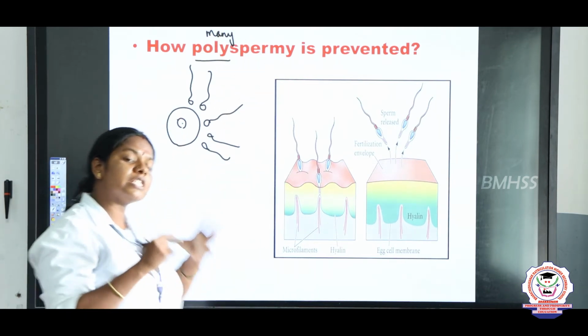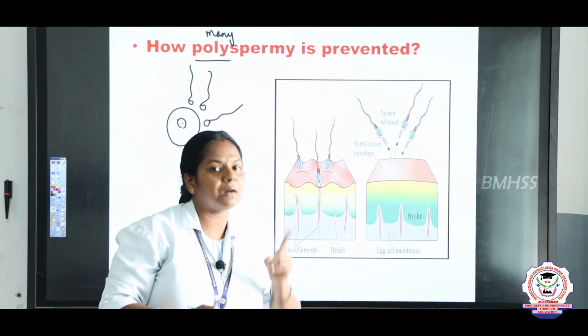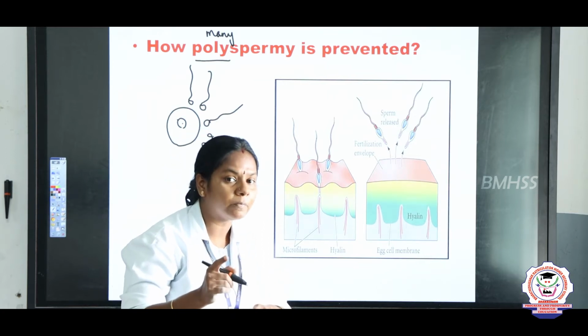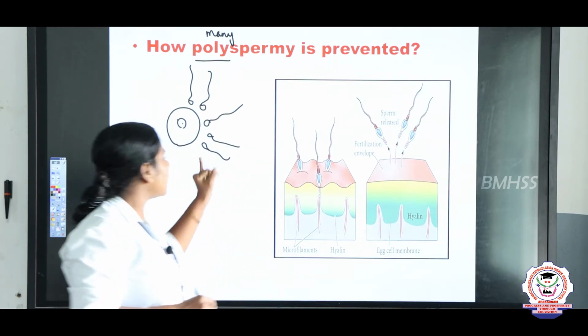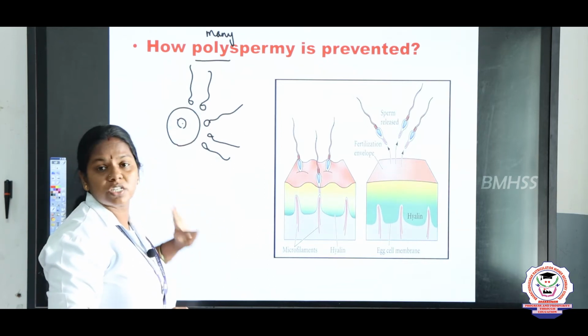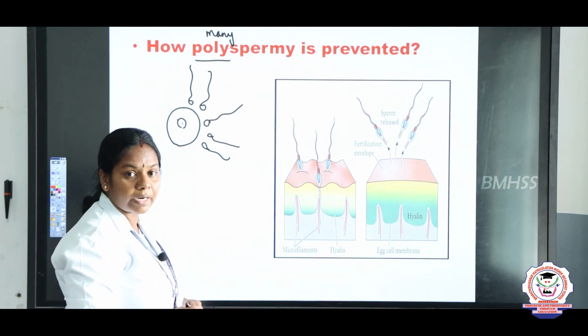So, if many sperms approach, it results in polyspermy. Only one sperm must penetrate into the egg, so that it results in a diploid zygote. Then how are the other sperms prevented? It is an important question, children: how is polyspermy prevented or avoided in human beings?